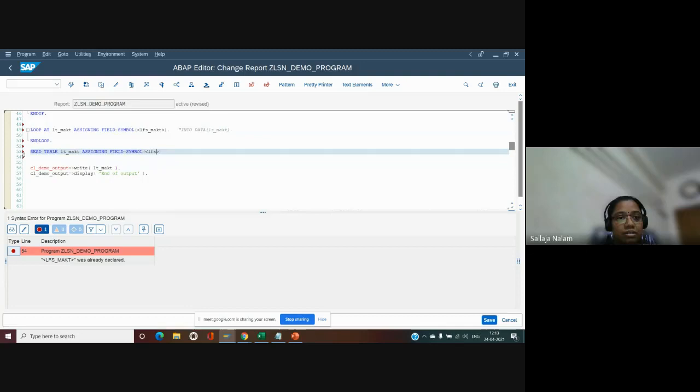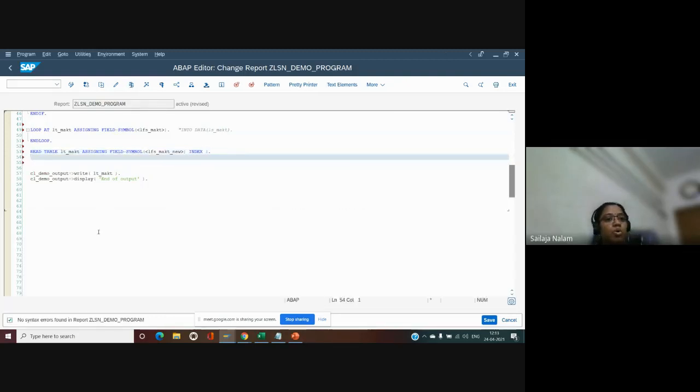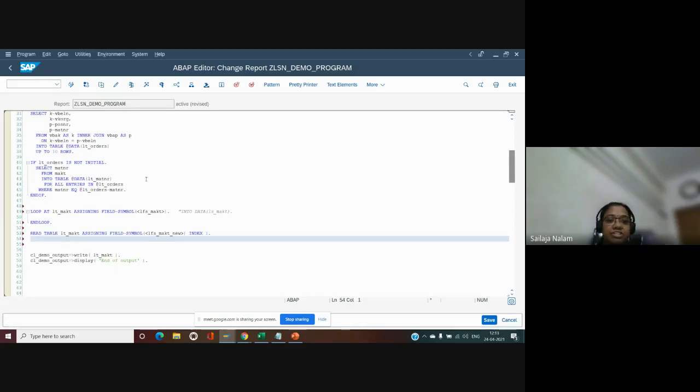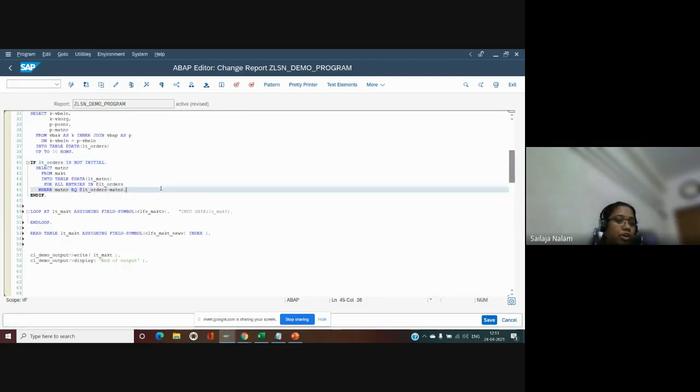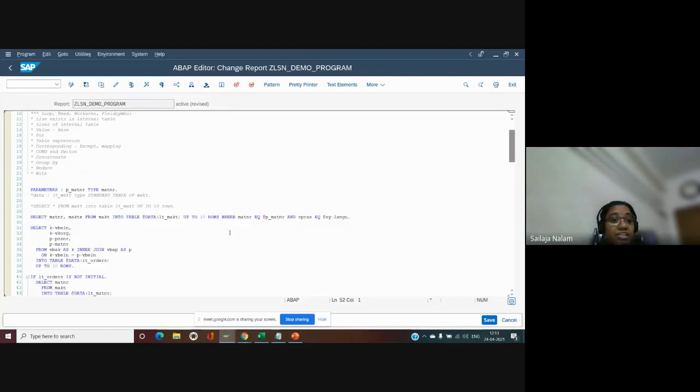Otherwise, it will be a bit confusing for us. So we can have inline declarations in select, joins, for all entries, loop, read, whatnot. There are so many keywords which support inline declarations. But these are the things which I extensively use.